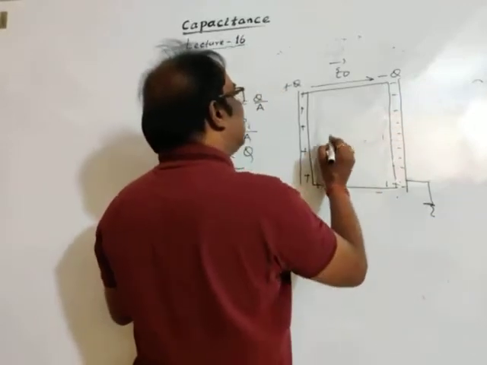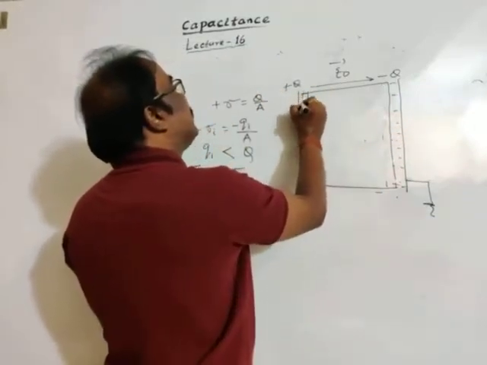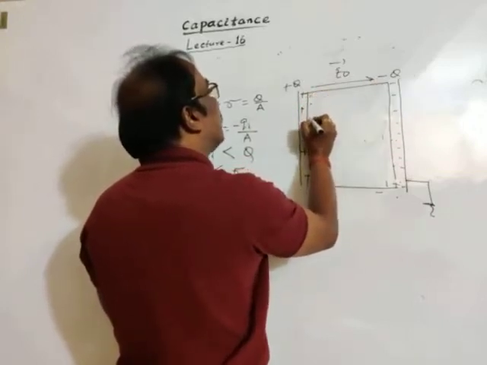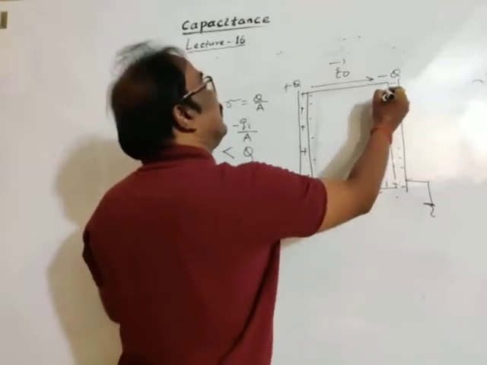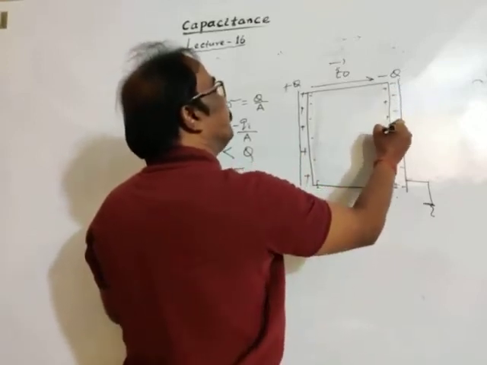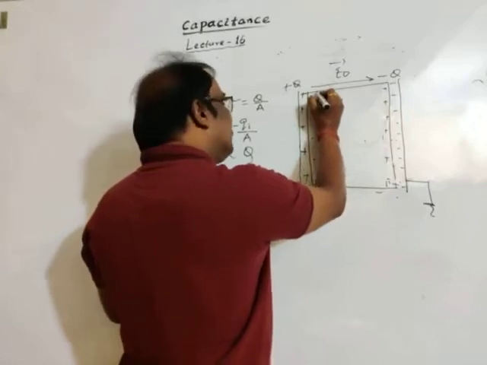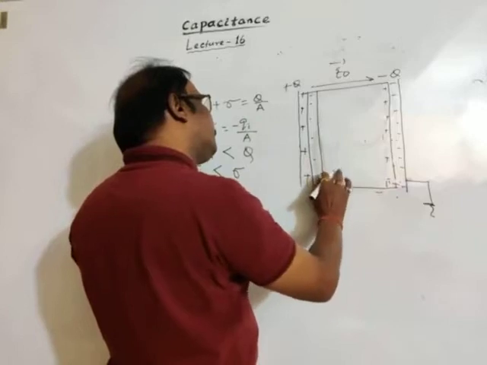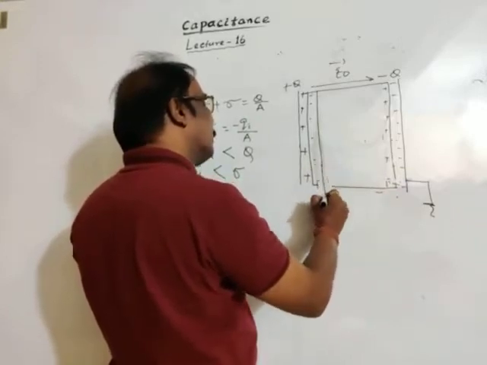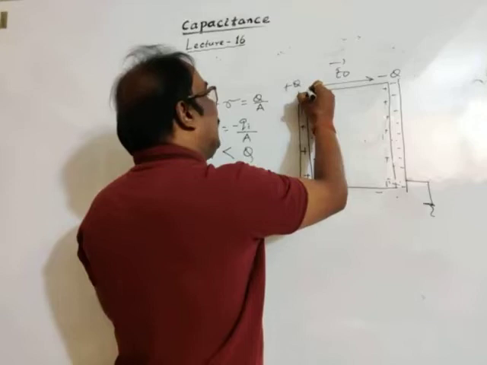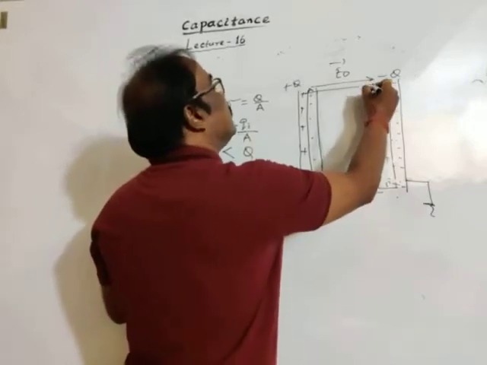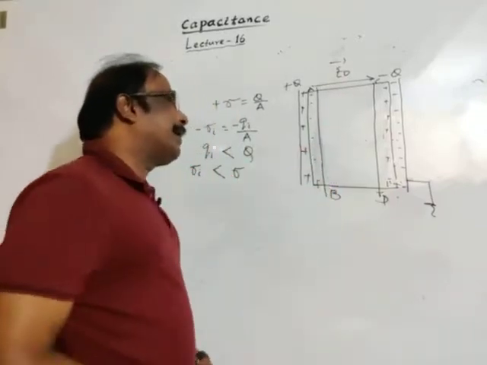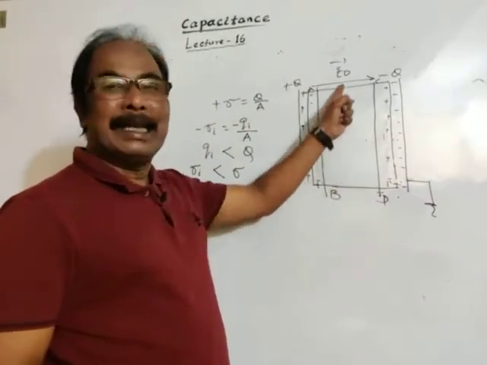See, finally what happens? This charge is plus Q, this charge is minus Q, and here the resulting induced charges are minus Q and plus Q. These are the previous two lines, A, B, and C, D. In between the straight lines AB and CD, net charge is 0.